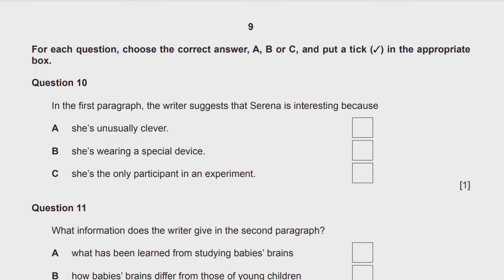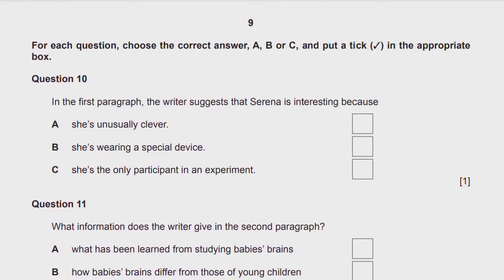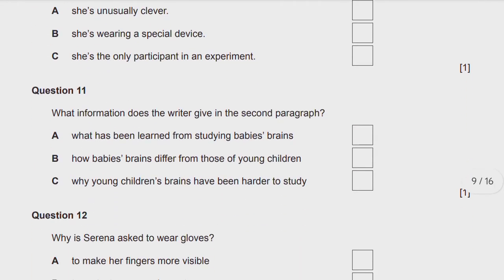For each question, choose the correct answer. This is like multiple choice questions, MCQs. In the first paragraph, the writer suggests that Serena is interested because... you have to choose the right option according to the text given. I'm not going to solve it right now for you, so you will have a chance to practice it. If I tell you the right option, your mind will be unable to work on the text to go into its depth.